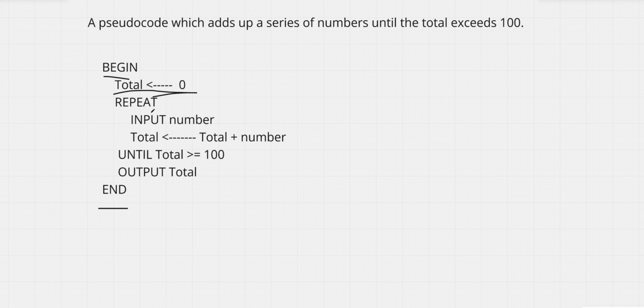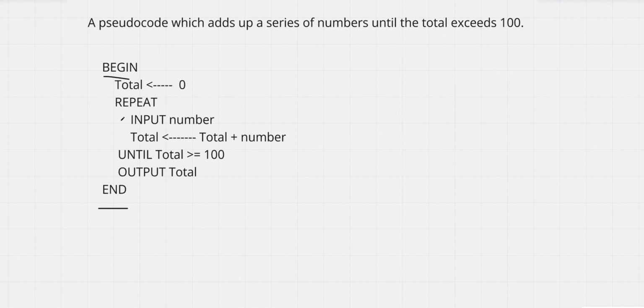So what does repeat do? Repeat first, since it's top down design, right? This will happen first, second, third, fourth, whatever. So repeat repeats this part of the pseudocode. All right.